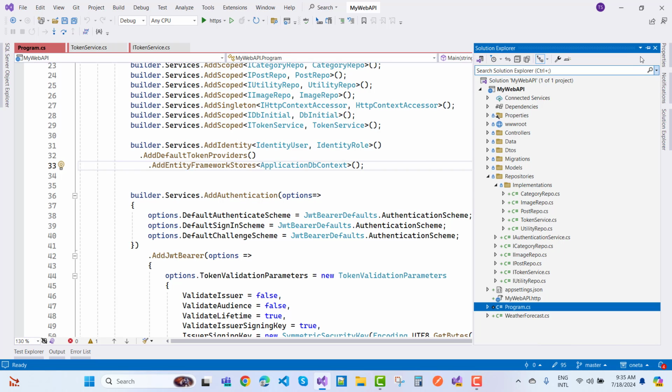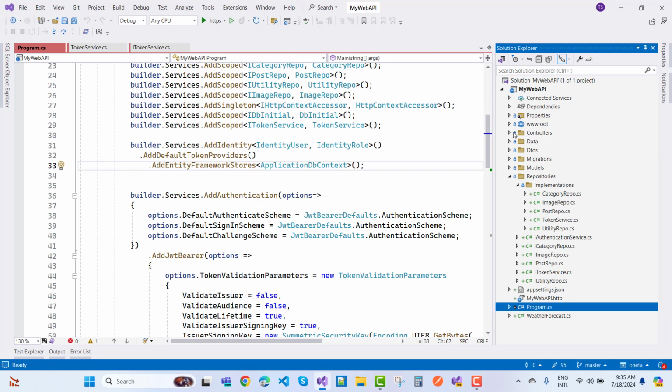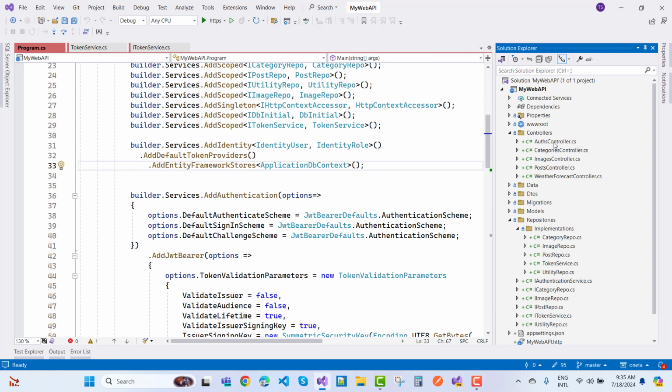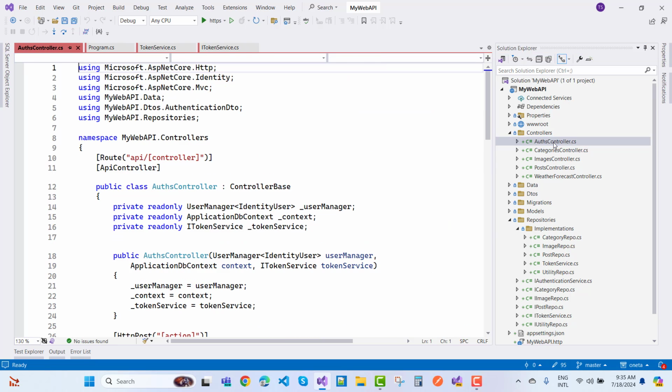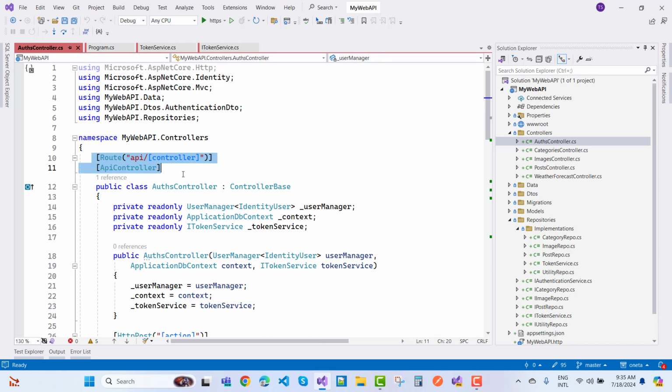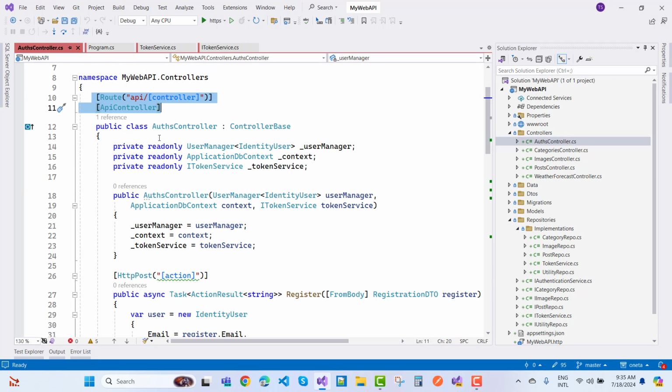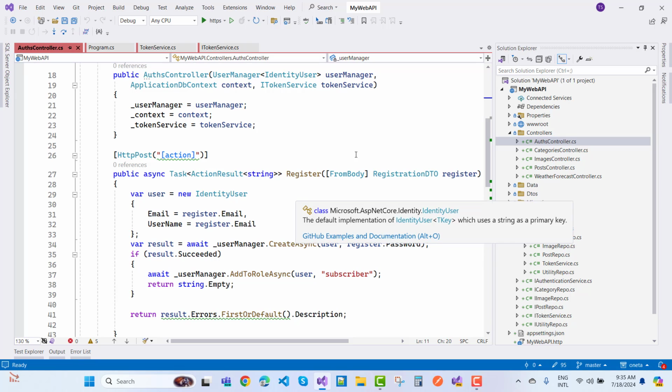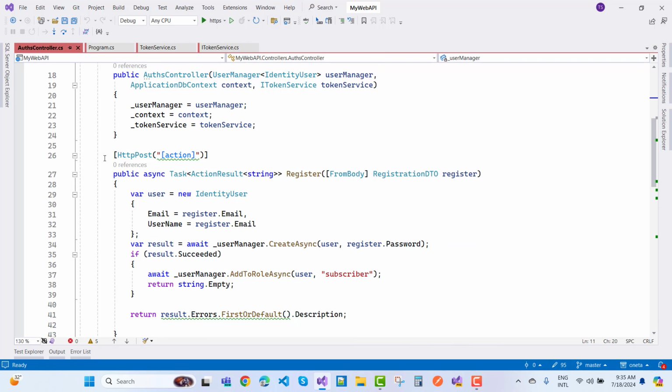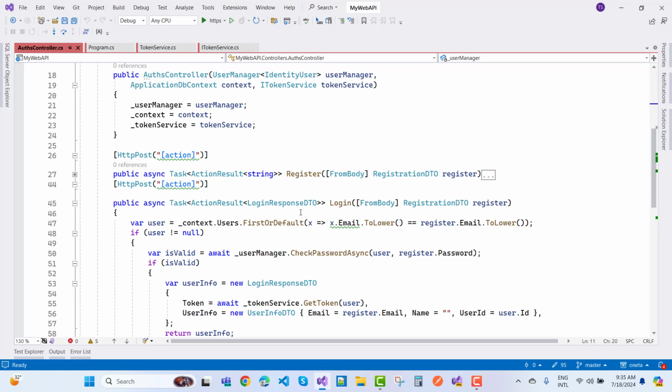Okay, so just go inside your controller section, and here we have an auth controller. So just create a new controller, auth controller, and here we have a route api/[controller], ApiController. And in the auth controller we have two post methods, that is HttpPost actions, that is register, and we have another one which is login.